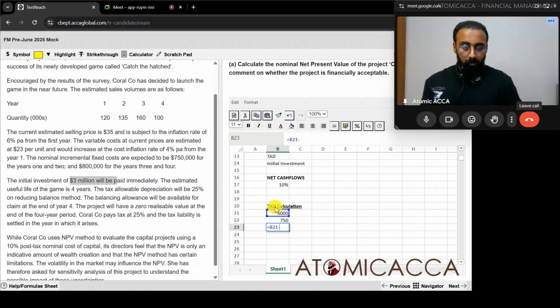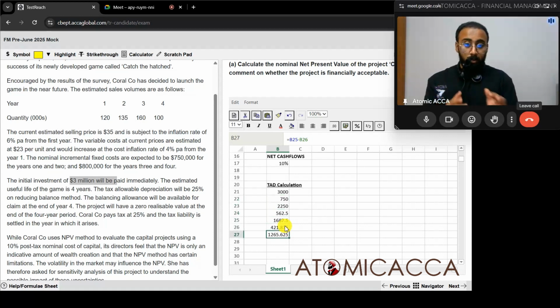First year opening value minus depreciation, we get the second year opening value. Then this figure into 25 percent will be this one, depreciation for second year. This one minus this one, we get the third year opening. So first year depreciation is done, second year depreciation is done. We need to depreciate one more year, so that will be equal to this into 25 percent. And if I minus it out, I'll get the opening balance for the fourth year. But fourth year, I'm not going to depreciate.